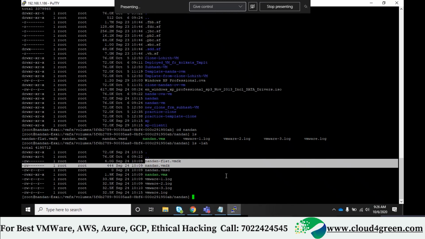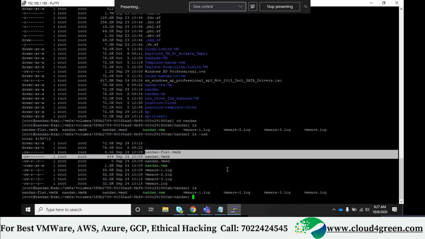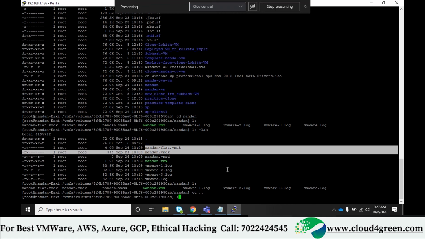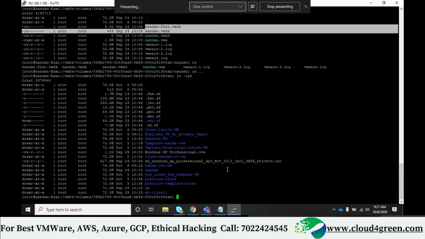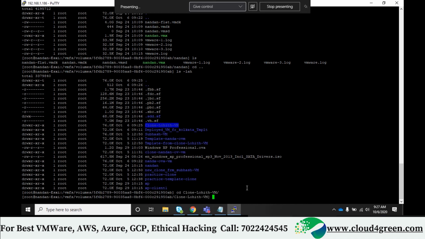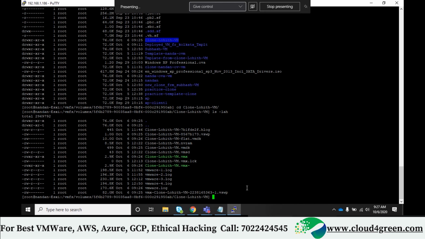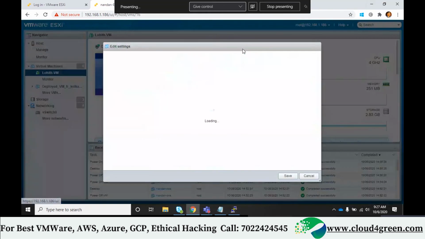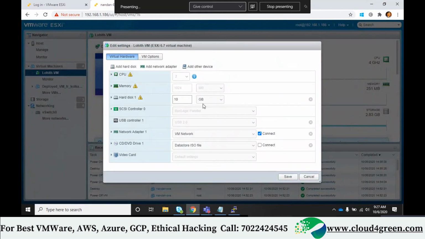See, generally the expected behavior is that it should change the folder name, right? But actually it does not. Lohit, where is it here? Did it change? No, sir. It's still the same. Okay, CD. Now the swap file is created of size 1 GB. So what is the size of this machine? RAM, GB only. Okay, 10 GB hard disk, 2 virtual CPU.